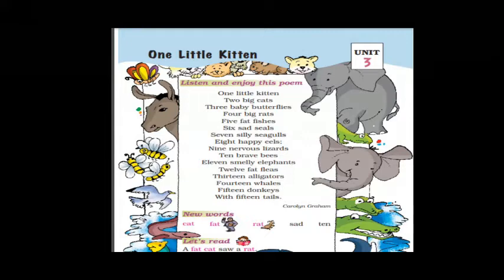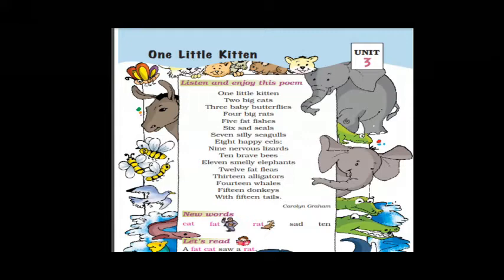Second stanza. Nine nervous lizards, ten brave bees, eleven smelly elephants, twelve fat fleas, thirteen alligators, fourteen whales, fifteen donkeys with fifteen tails. Now in this stanza also the poet is still counting more animals.